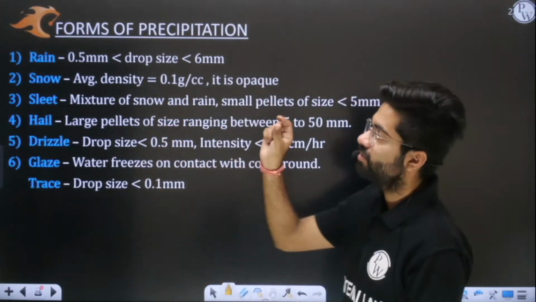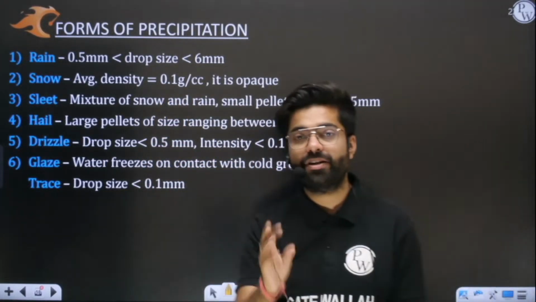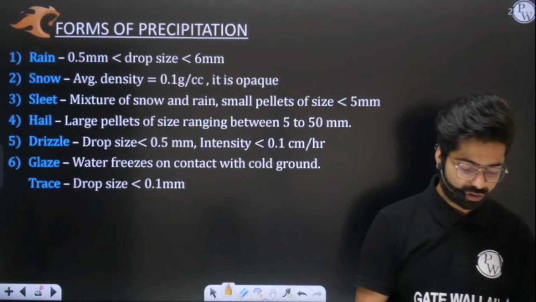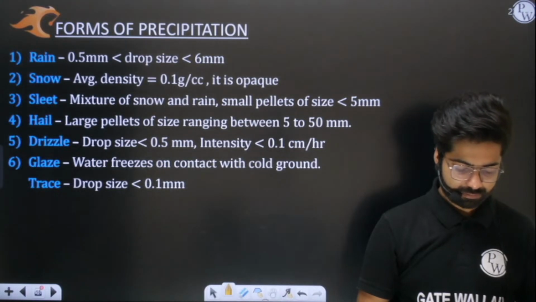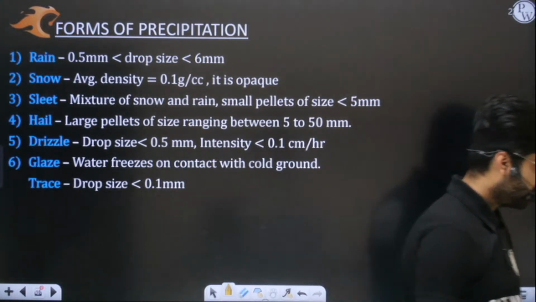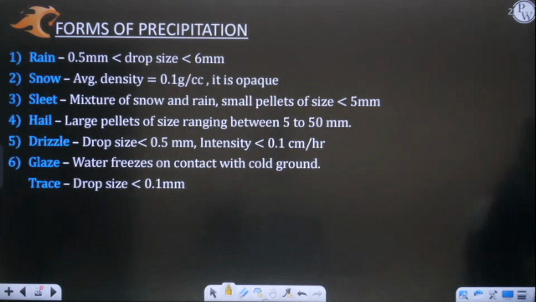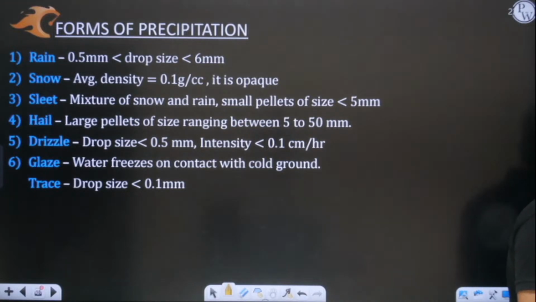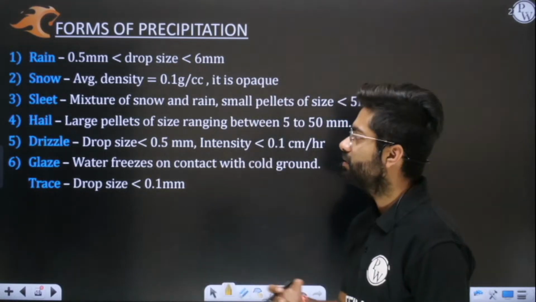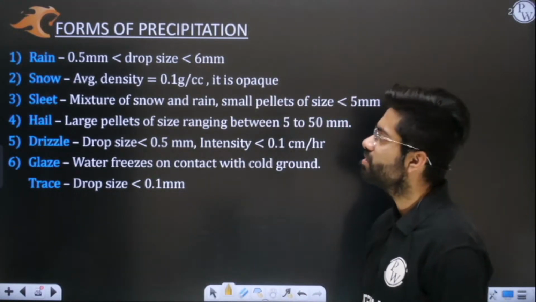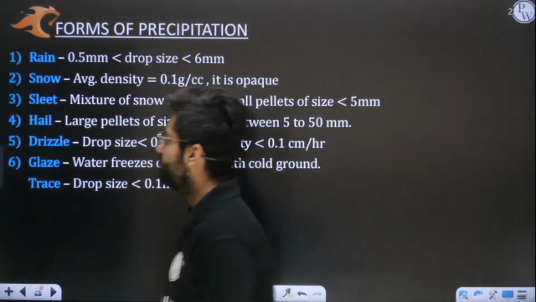The droplet size is ranging from 0.5 to 6 mm. Everyone try to comment, so that you are able to remember it simultaneously. Great. So you need to understand that the drop size is 0.5 to 6 mm. So basically you will see that the most dominant or prominent form in which precipitation generally happens is rain only. The next one which we have here is snow.